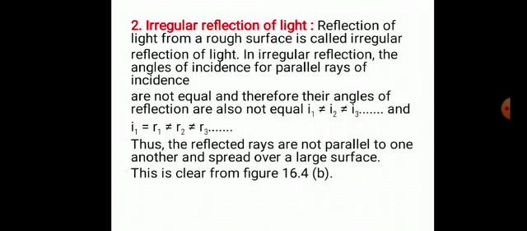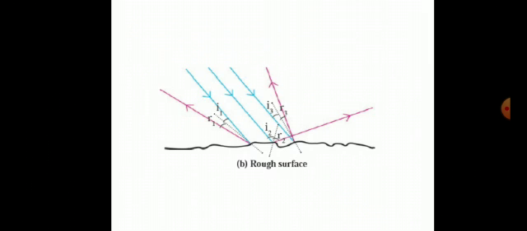This will be clear from figure 16.4b. Here, the reflecting surface is rough. It has irregular points, means the surface is not smooth. There are some ups and downs. Parallel rays are incident on it.